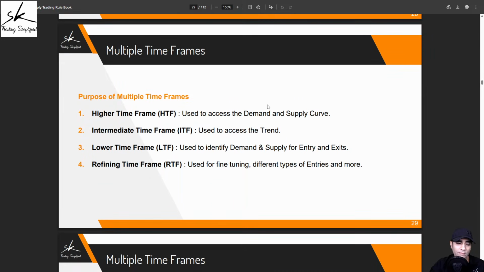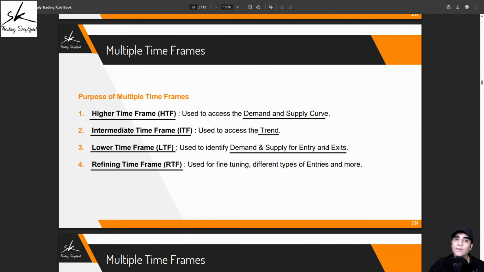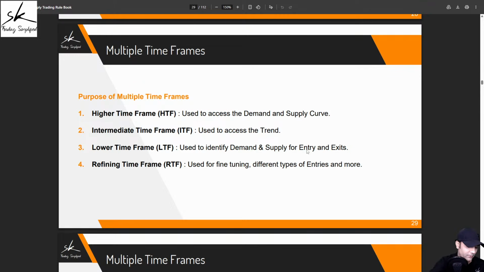So what are the multiple time frames that we use? We use a minimum of 4 different time frames, and we call them the higher time frame HTF, intermediate time frame ITF, lower time frame LTF, and the refining time frame RTF. Higher time frame is used for demand supply curve analysis. Intermediate is used for trend analysis. On the lower time frame, we identify our areas of demand and supply for our entries and exits. And the refining time frame can be used for multiple purposes like fine-tuning the zone, different kinds of entries like your type 2 and type 3 entries, or in case we need to apply some additional rules, that is also where this time frame can help us.